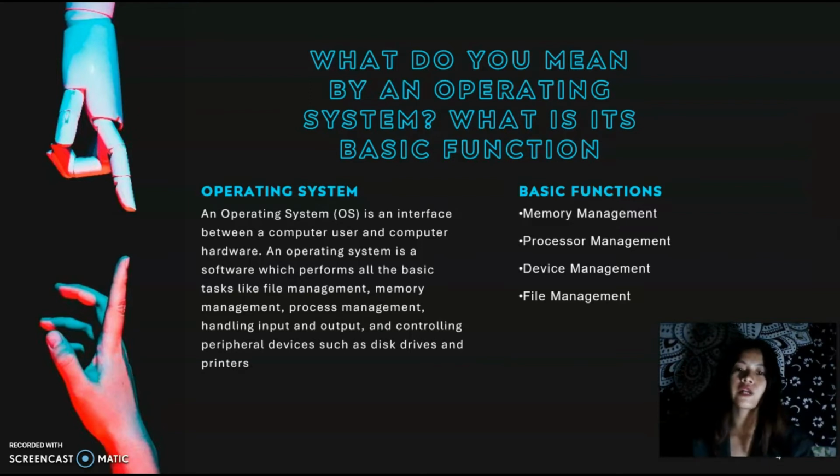It keeps track of processor and status of process. The program responsible for this task is known as a traffic controller, and it allocates the processor CPU to a process and deallocates the processor when a process is no longer required. And in device management, it keeps track of all devices. The program responsible for this task is known as the I/O controller. It decides which process gets the device when and for how much time, and it allocates the device in the efficient way and deallocates devices.